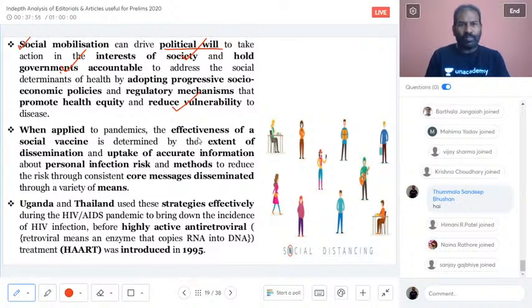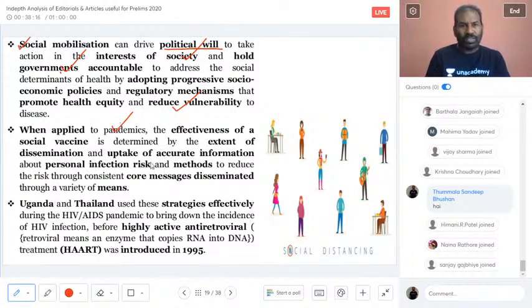And now we are talking about when this is applied to pandemics, especially in regards to, we haven't still come to SARS-CoV-2, if it is applied to pandemics, the social vaccine. So now we are coming to the point of whether this social vaccine was applied prior to SARS-CoV-2. Now we'll look at it.